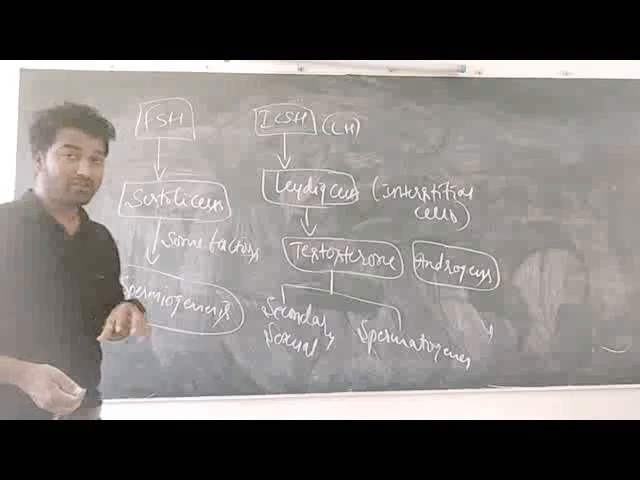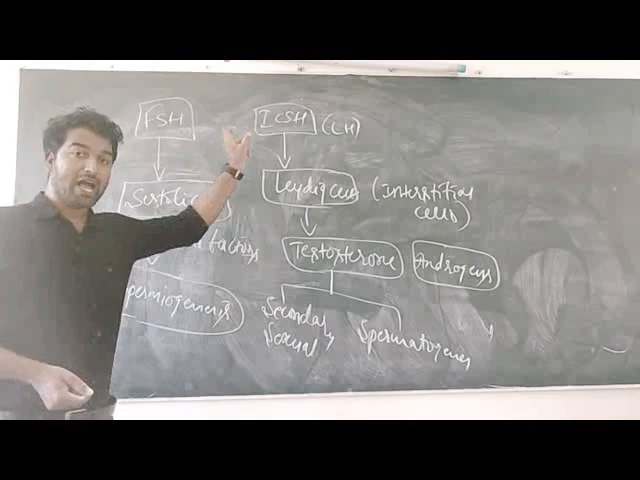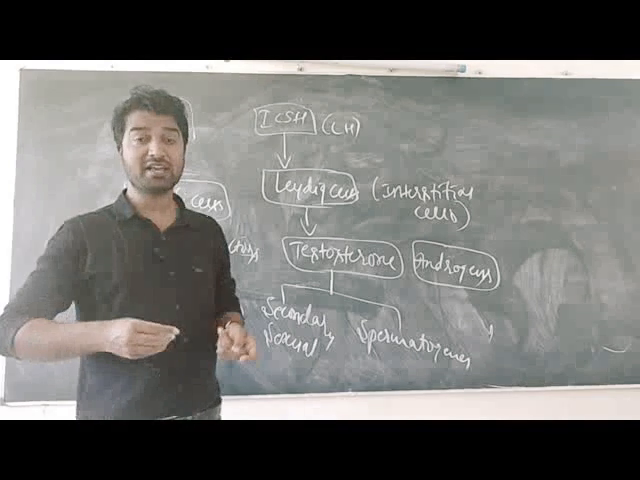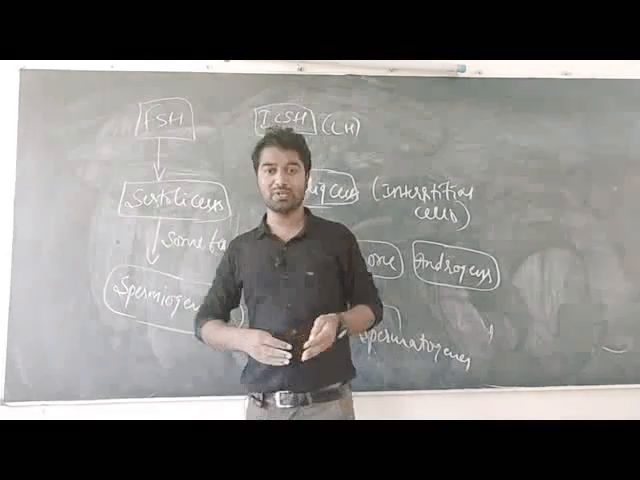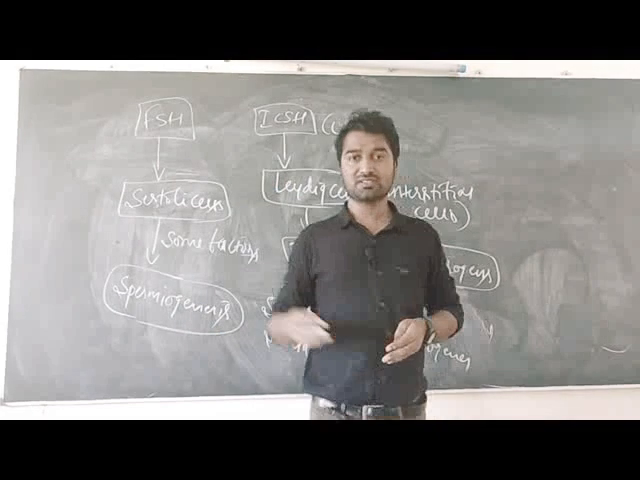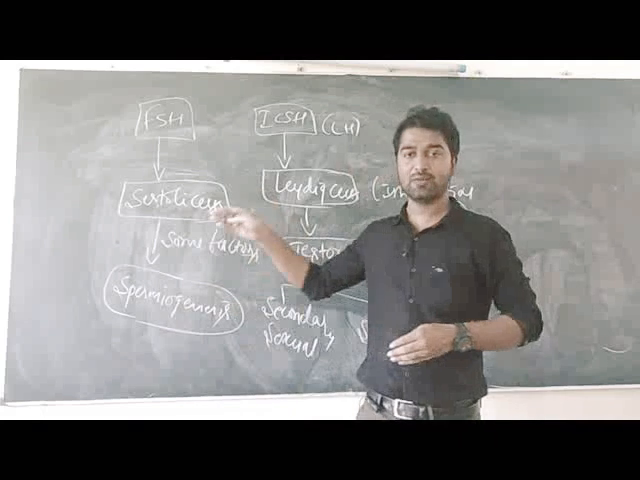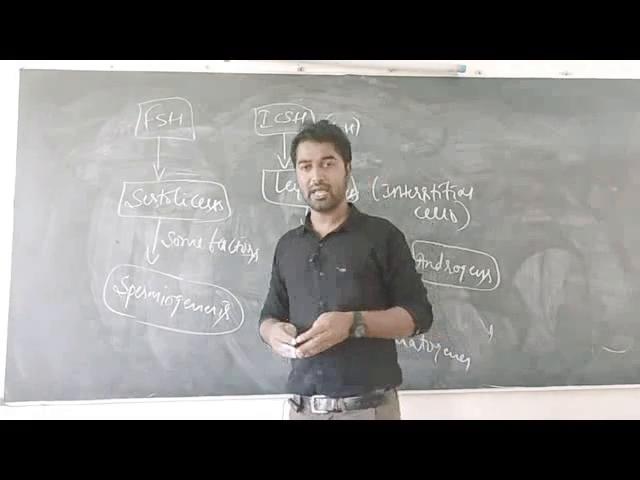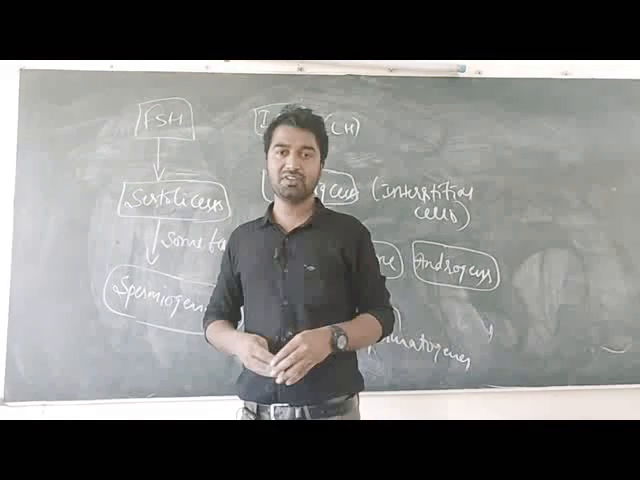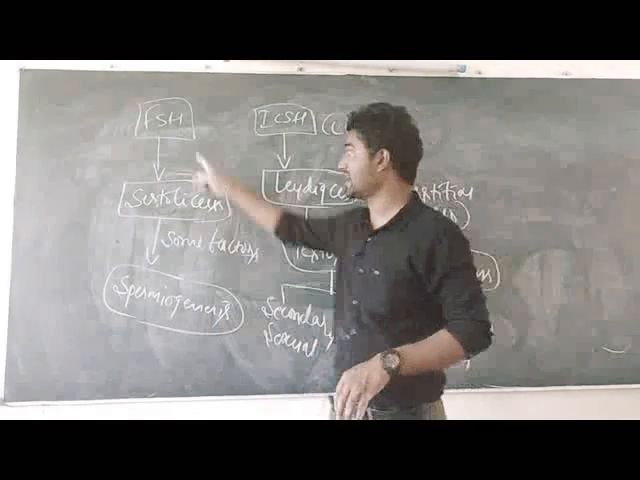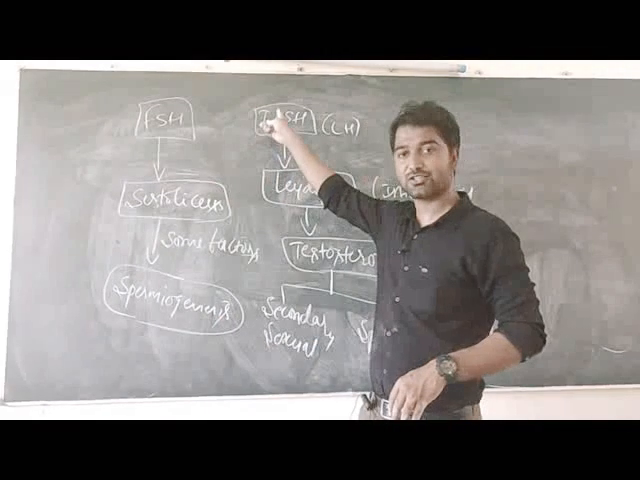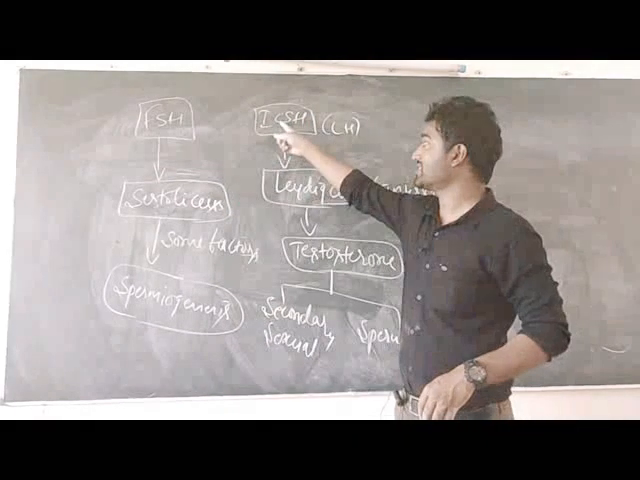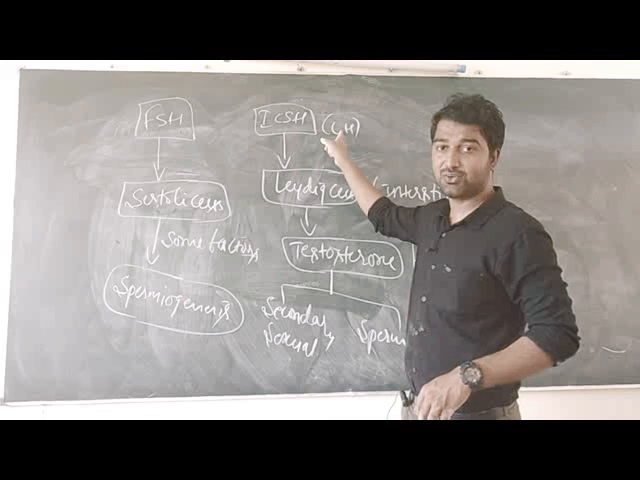And I will explain one more time. The hypothalamus releases GnRH hormone, gonadotropin releasing hormone, which stimulates the anterior pituitary. Then the anterior pituitary secretes two hormones: FSH and ICSH, also known as LH hormone. That is follicle stimulating hormone, and interstitial cell stimulating hormone, also known as luteinizing hormone.